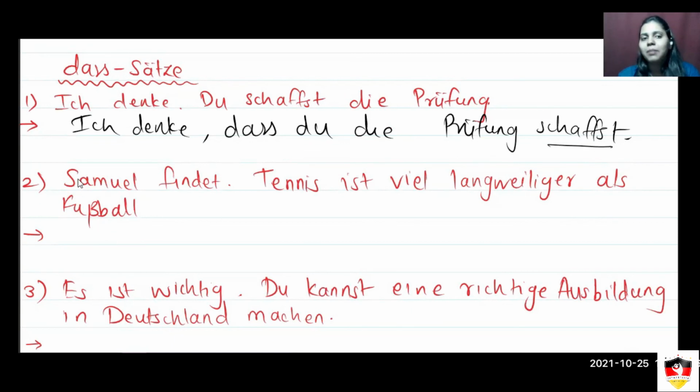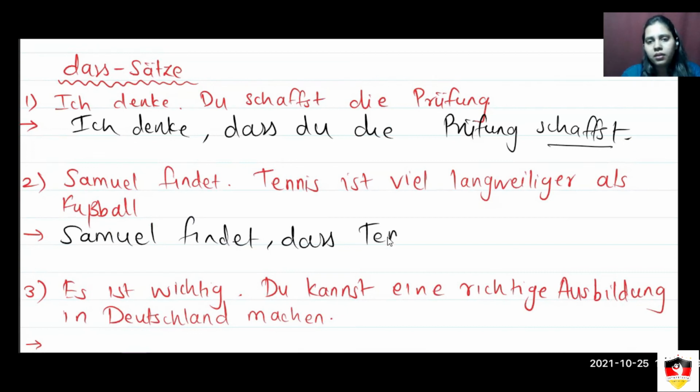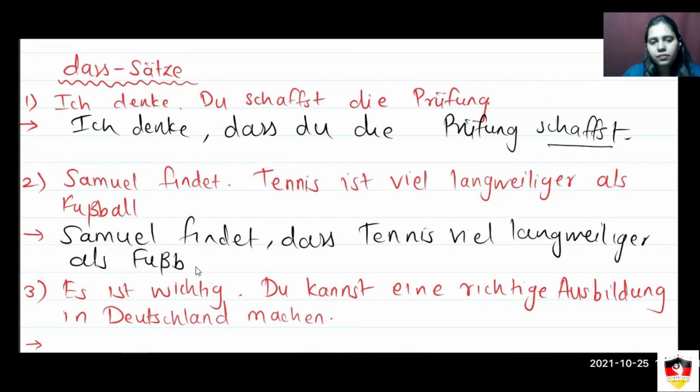The next one, Samuel findet, and then what is next? Tennis ist viel langweiliger als Fußball. So tennis is much more boring than football. Samuel findet, dass Tennis viel langweiliger als Fußball ist. Again, the same strategy, same structure we use.